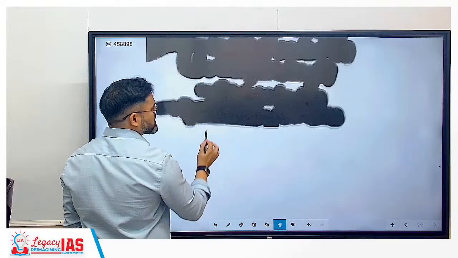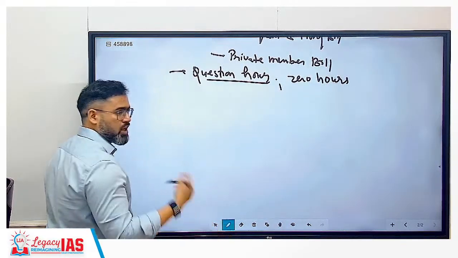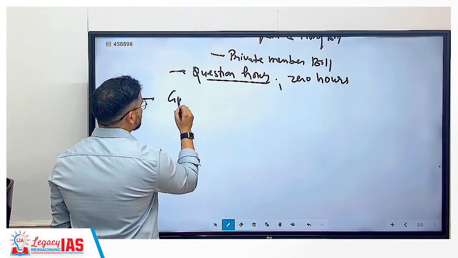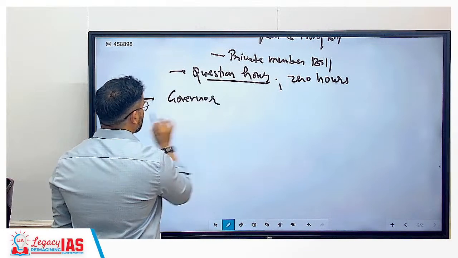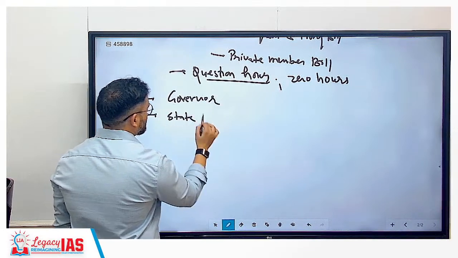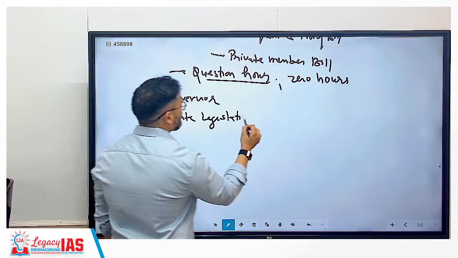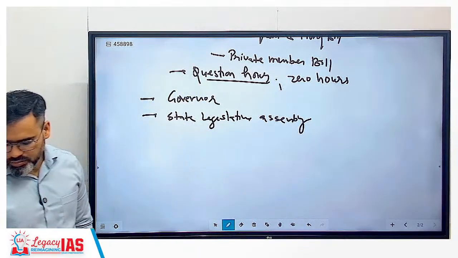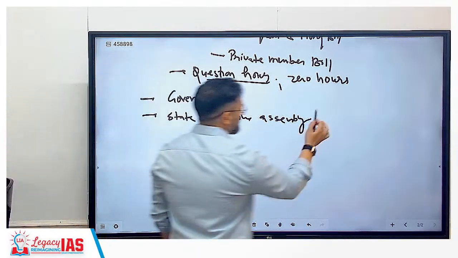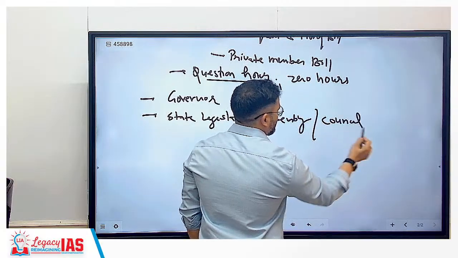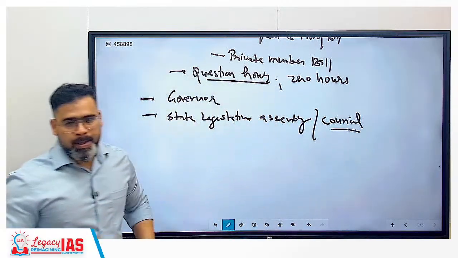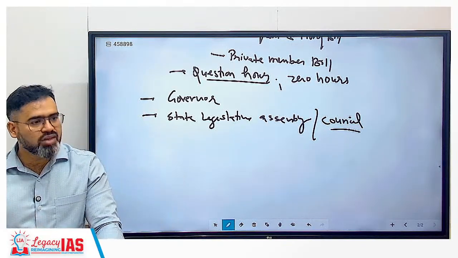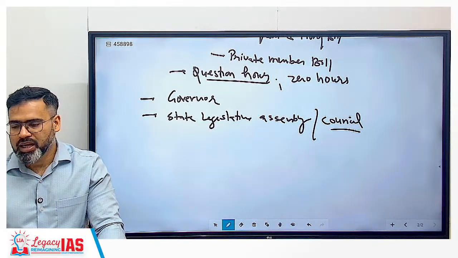Once Parliament chapter is done, then we can move to the state also, like governor, like state legislative assembly or council. So some states are having 2 houses, Vidhan Sabha and Vidhan Parishad जिसको बोलते हैं हिंदी में, legislative councils.